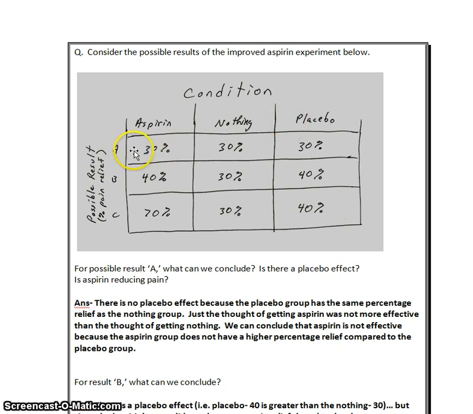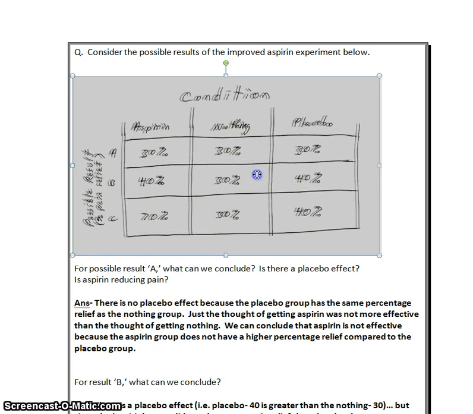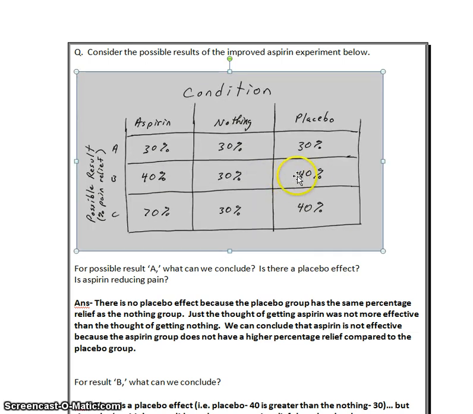So in possible result A, there's evidence that there's no effect of aspirin because it does not beat the placebo group, and there's no placebo effect at all because the placebo group did not show greater pain relief than the nothing group. Let's look at possible result B. Here we have 40% in the aspirin, 30 in the nothing, 40 in the placebo. So right away we see the placebo group is higher than the nothing group, so there's a placebo effect. The mere act of giving them medication appears to have increased the percentage of people who report pain relief.